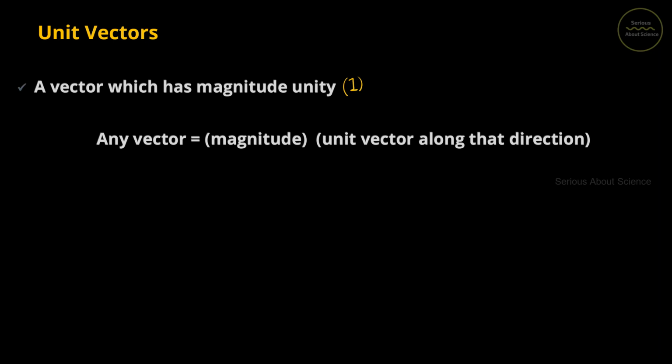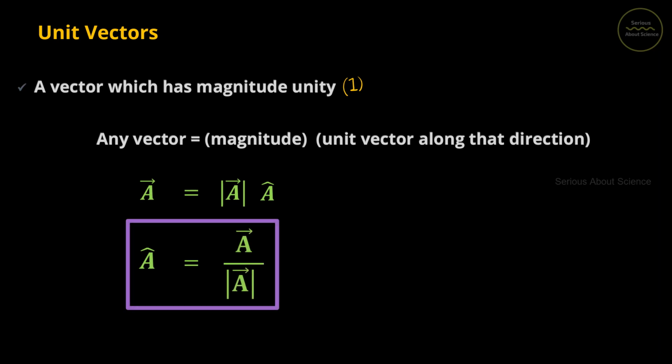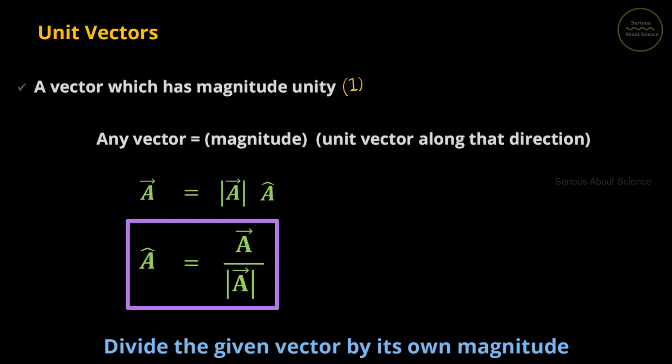For example, if I consider vector A, it can be written as the magnitude of vector A, given by modulus of vector A, times the unit vector, which we denote as A cap. Or if I rearrange and write the expression for the unit vector, we will get A cap is equal to vector A divided by modulus of vector A. That is the expression to find the unit vector of any given vector. That means to find the unit vector of any given vector, we must divide the vector by its own magnitude.